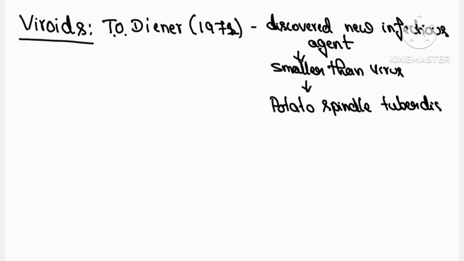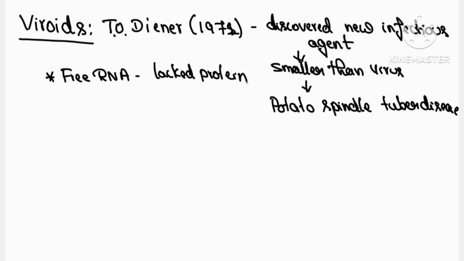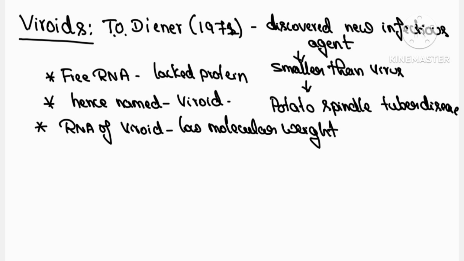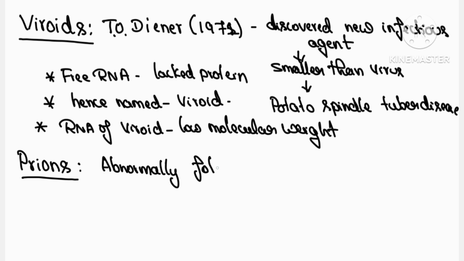T.O. Diener, in 1971, discovered new infectious agents which are smaller than viruses. Remember, viroids are smaller than viruses, and they cause a disease in potato called potato spindle tuber disease. The infectious agent was free RNA that lacked protein. A virus should have both protein and genetic material, but here only free RNA is present and infecting. Hence, they called the pathogen a viroid. The RNA of a viroid has low molecular weight, since it is very small in structure.